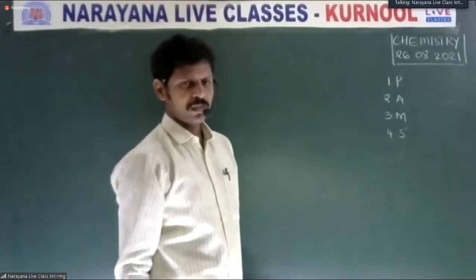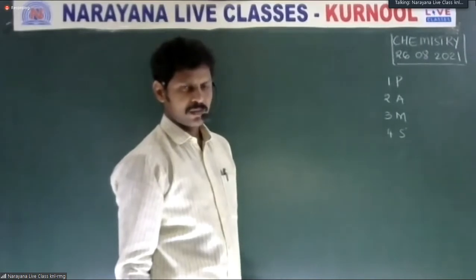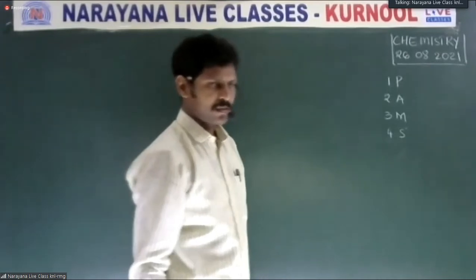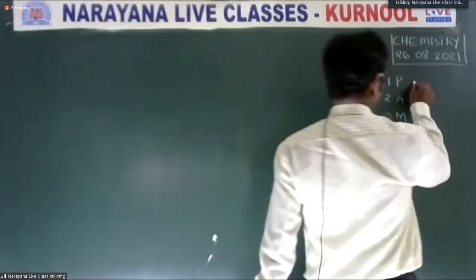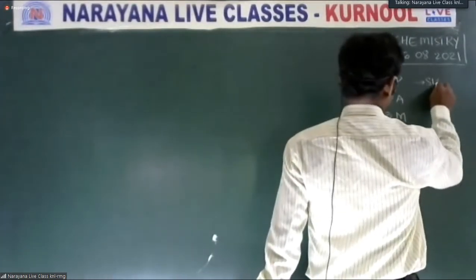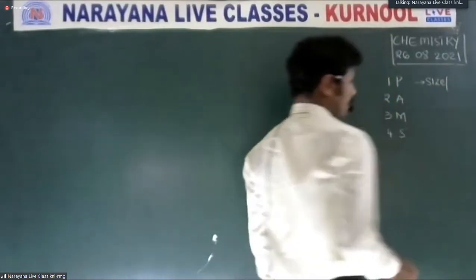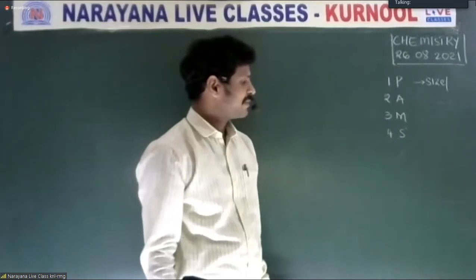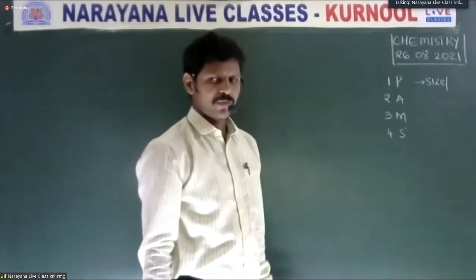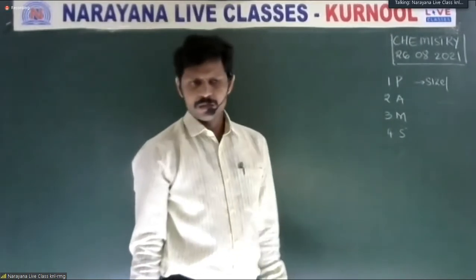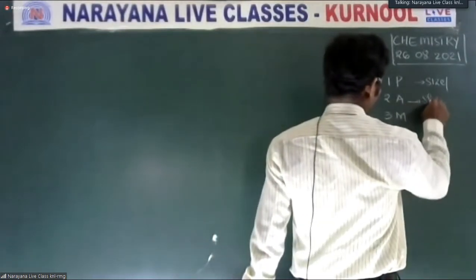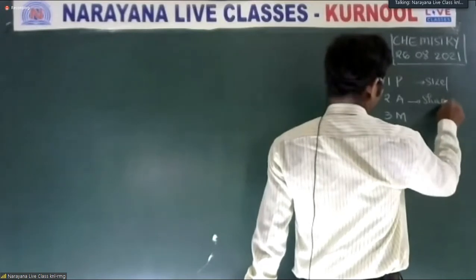The significance of quantum numbers: the principal quantum number signifies the size and energy of an electron. Then the azimuthal quantum number signifies the shape of orbitals.